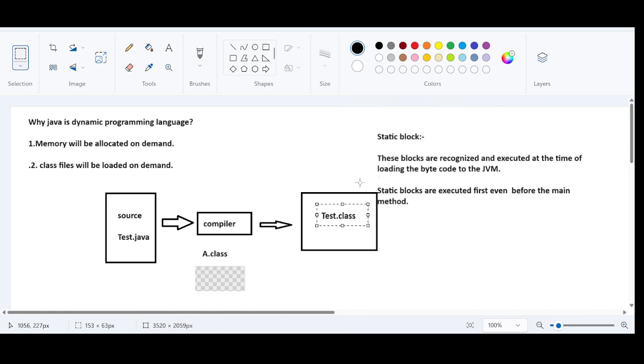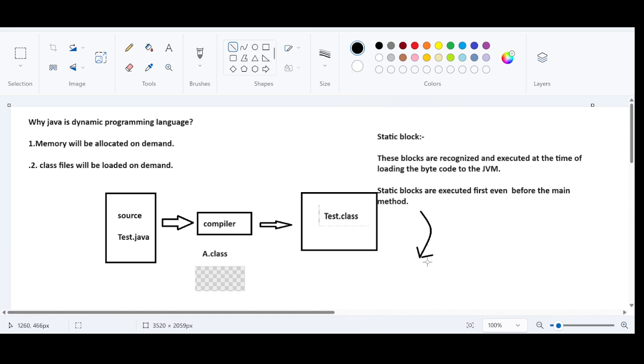Then the main method will be accessed. At the time of loading the bytecode to the JVM, firstly static blocks will be executed. JVM will see if there are any static blocks or not. If there are any static blocks, firstly it will give preference to the static blocks. The instructions in the static block will be executed. Secondly, the main thread will be created. And then the main thread will get access to the main method.